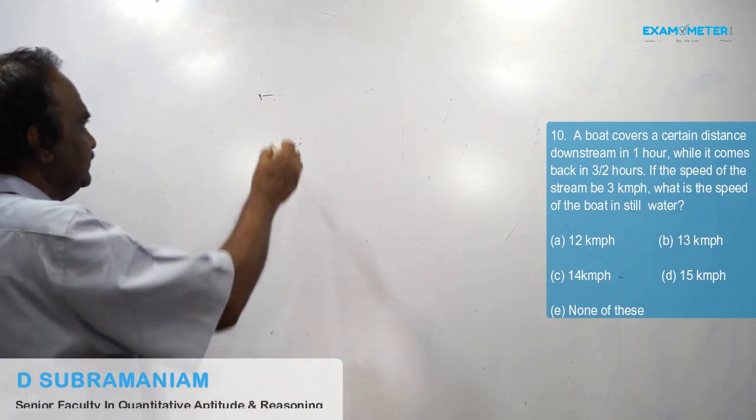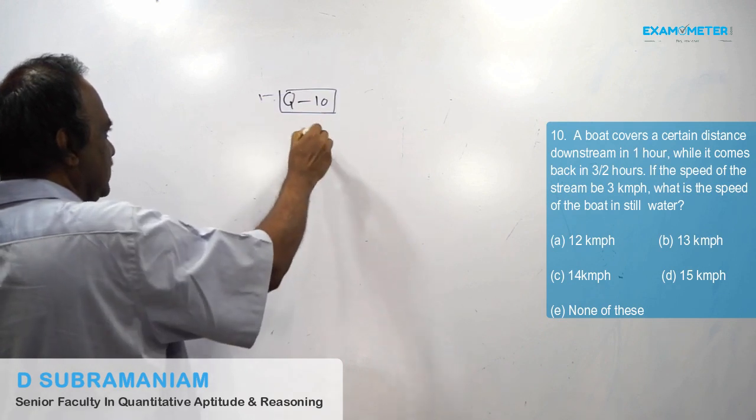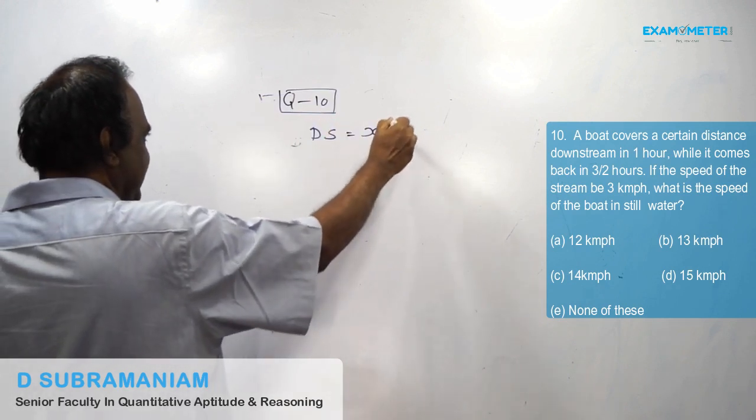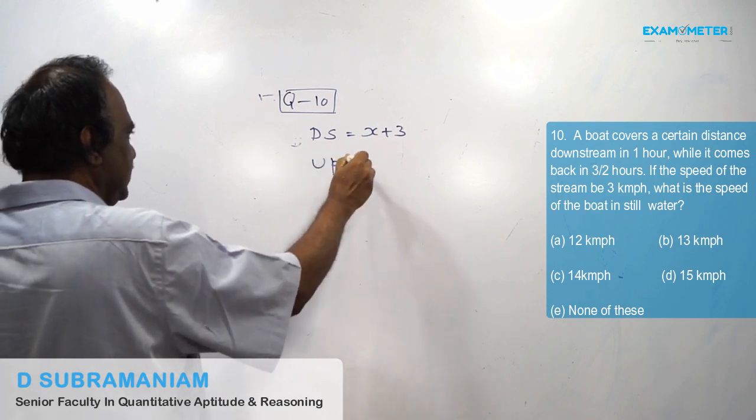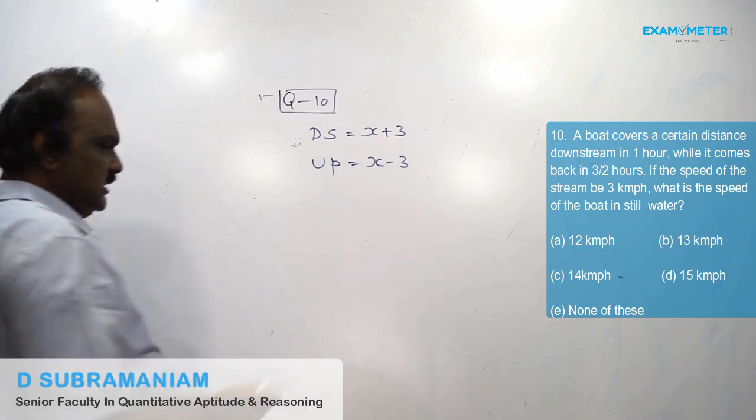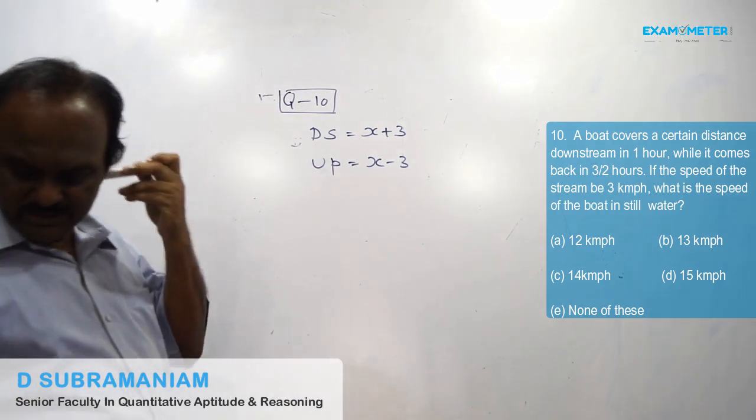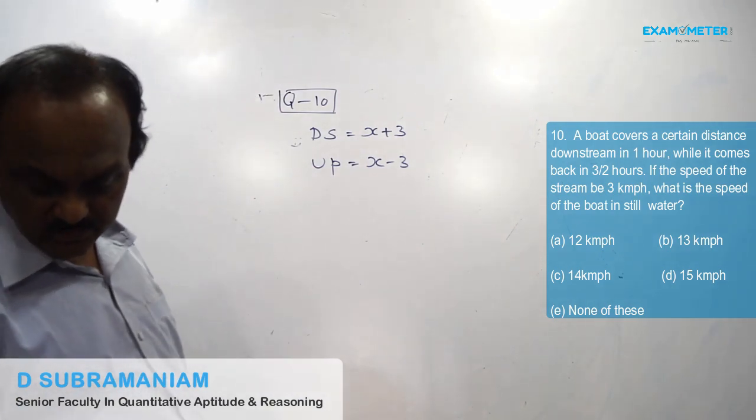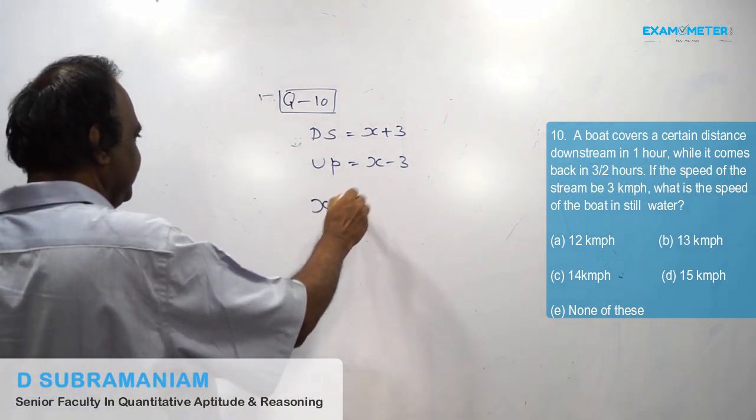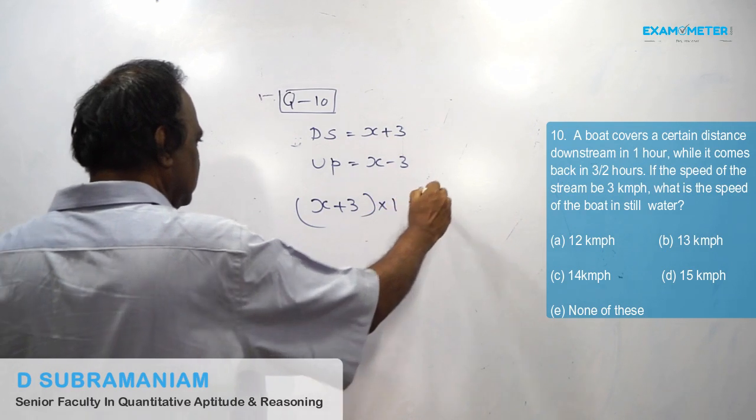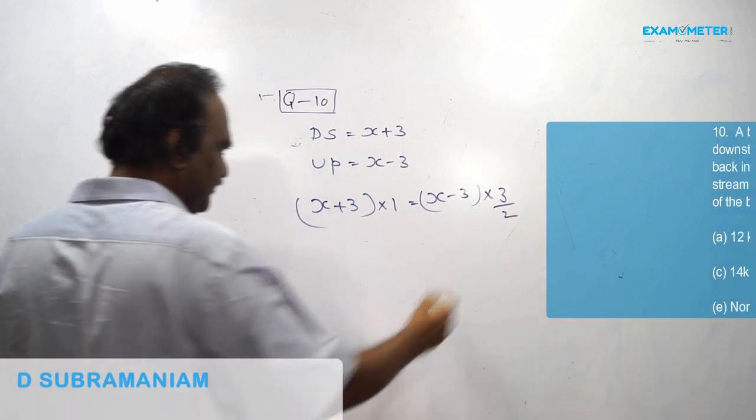So speed downstream will be x plus 3. Speed upstream will be x minus 3. So x plus 3 into 1 is equal to x minus 3 into 1.5 hours.